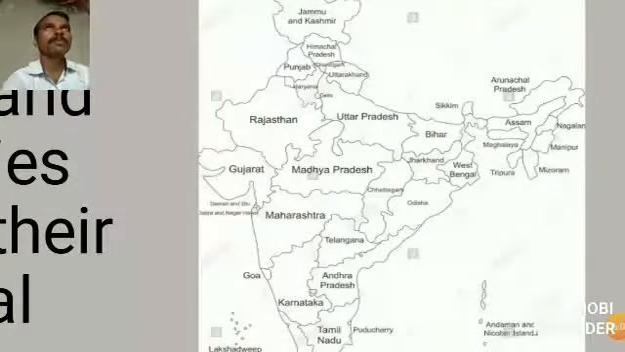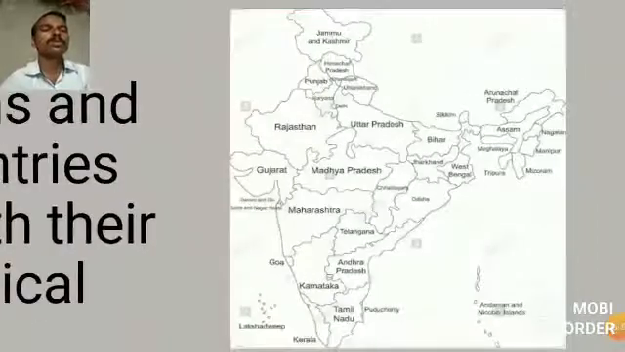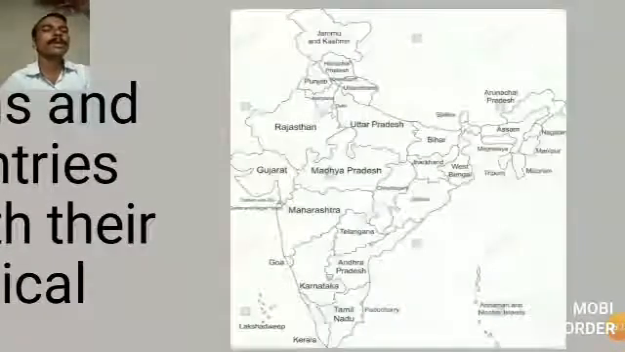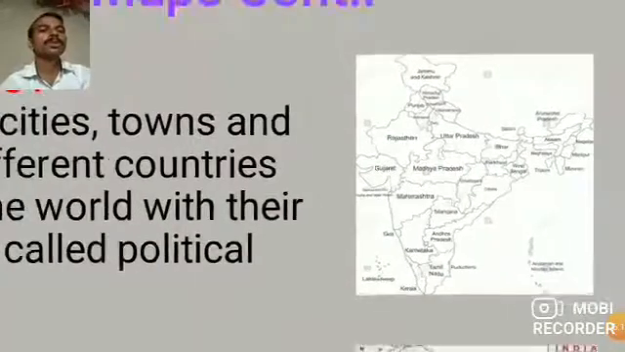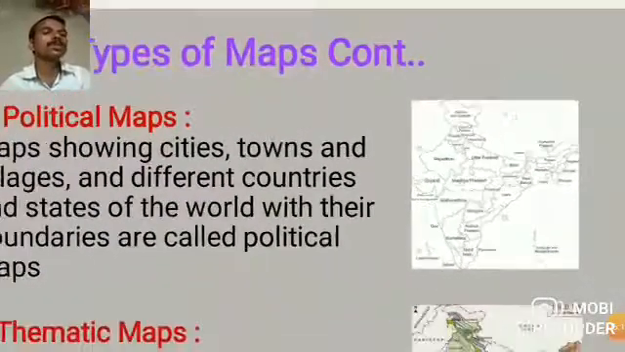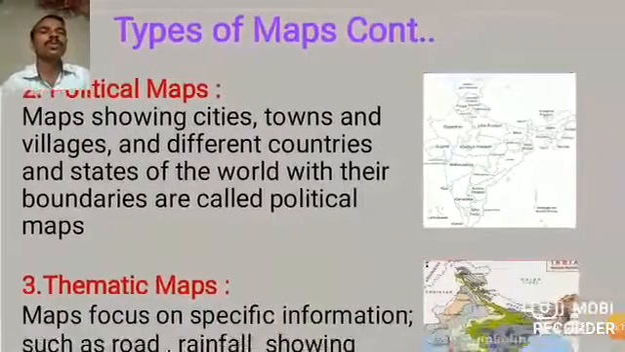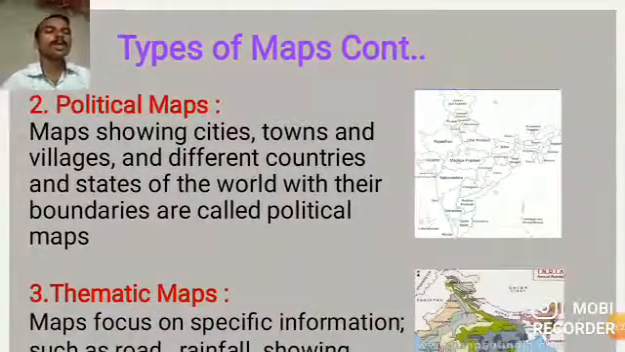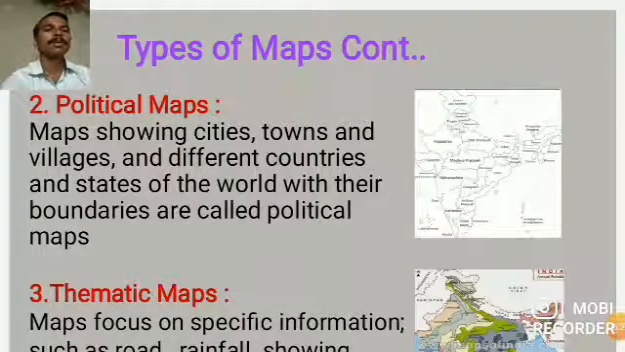In the same way, if we want to draw a state political map, we draw the boundaries between the districts. In block maps, meaning taluka maps also, we show the boundaries. If it is a country map, we show the boundaries between the states. If there are boundaries between the districts, that is the state political map. I think you understood the political map also.